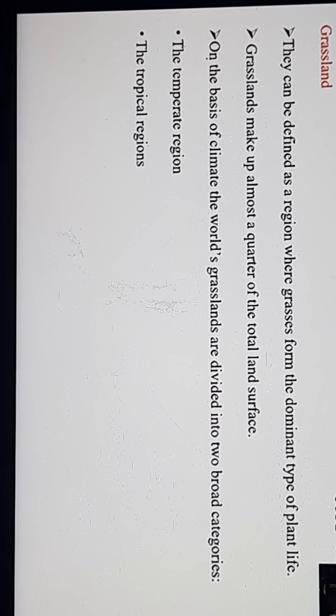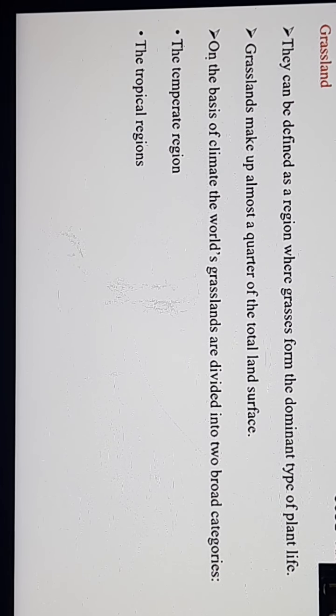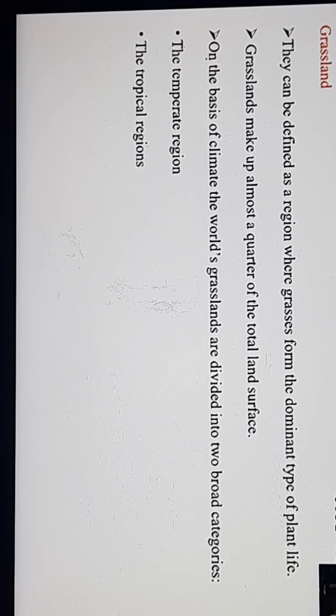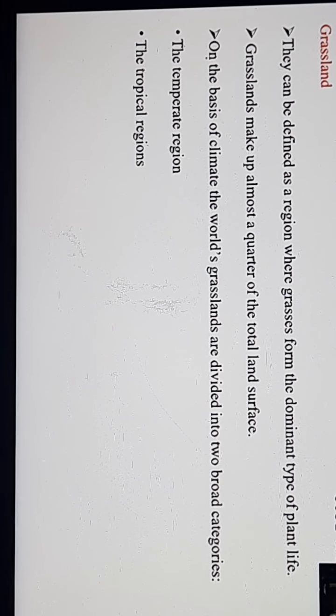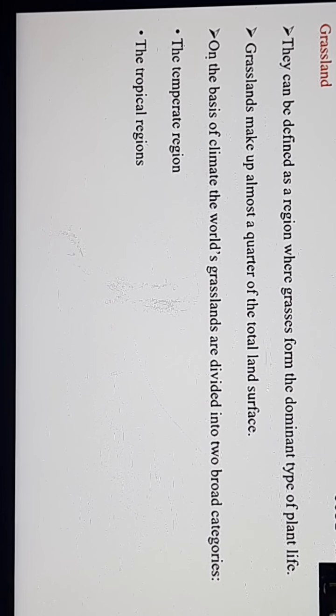One important thing also: climate plays an important role in the formation of grassland.